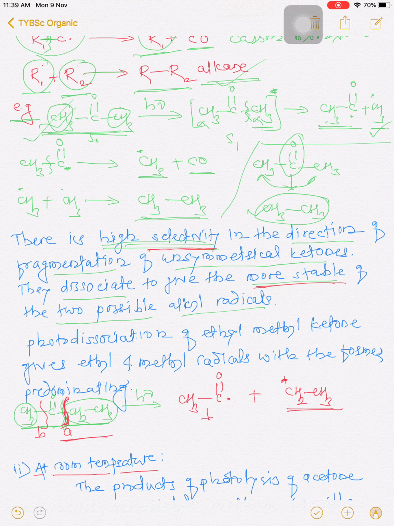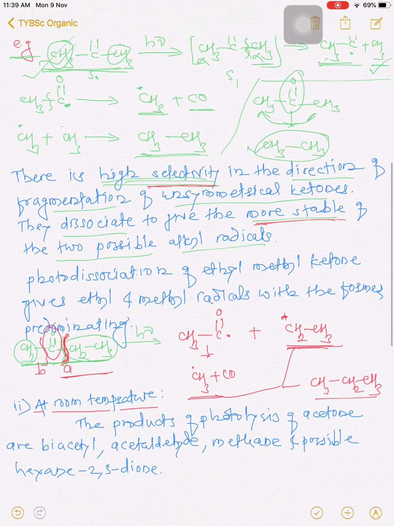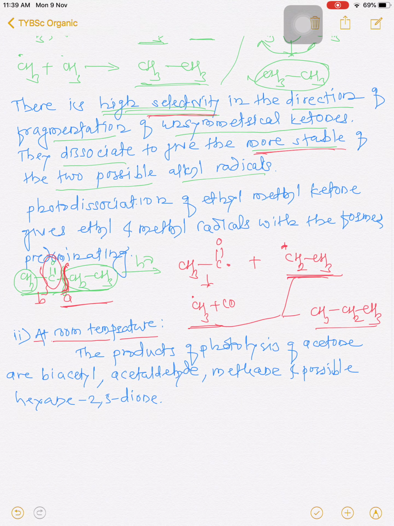And finally this molecule again undergoes fragmentation. We are getting CH3 radical plus carbon monoxide, and this CH3 radical and this ethyl radical combine and we are getting CH3CH2CH3, that is, removal of this carbonyl group, and we are getting propane as a product. So this is the unsymmetrical fragmentation if the molecule is unsymmetrical. So this is a very simple reaction. At higher temperature we are getting alkane as a single product.